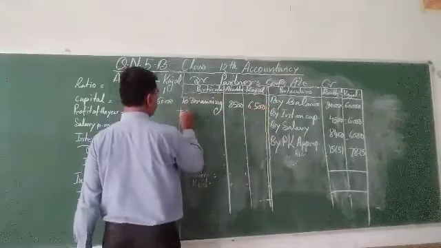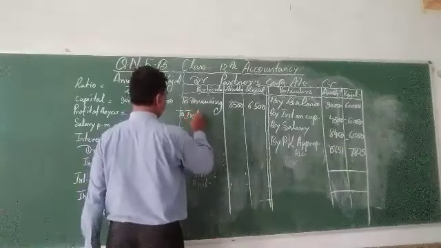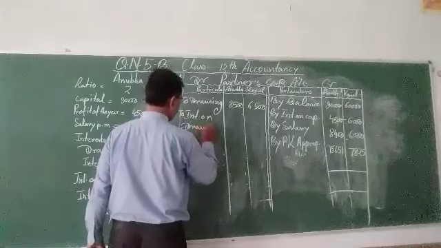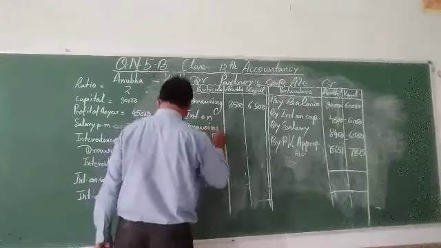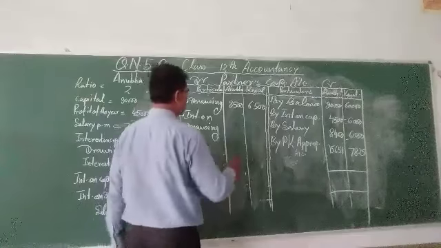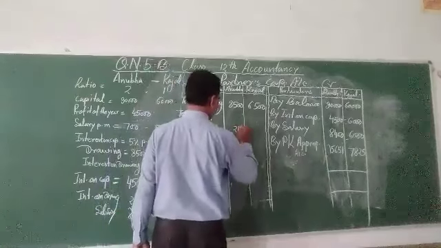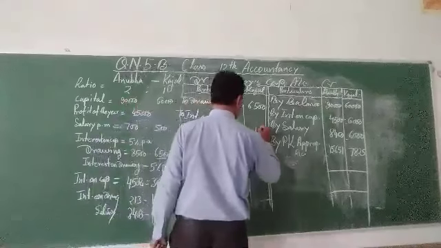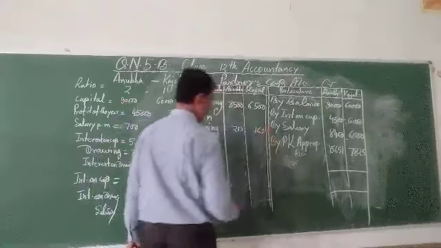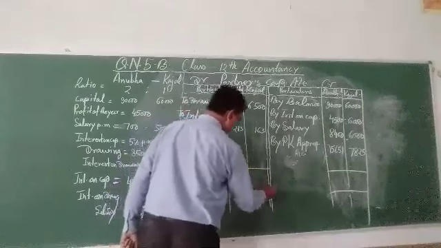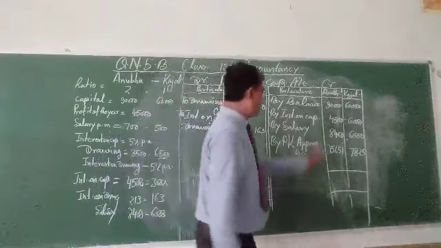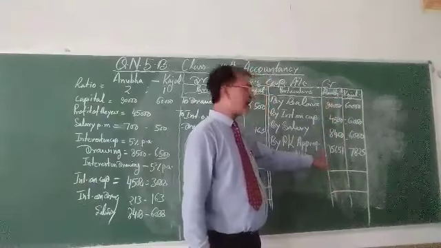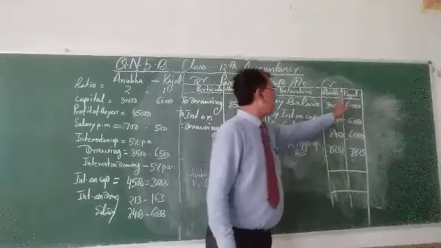To interest on drawing, whatever given in the information, 230 and 163. Just you have to give the total of Anubhav's amount received, partners capital account credited, and Kajal.